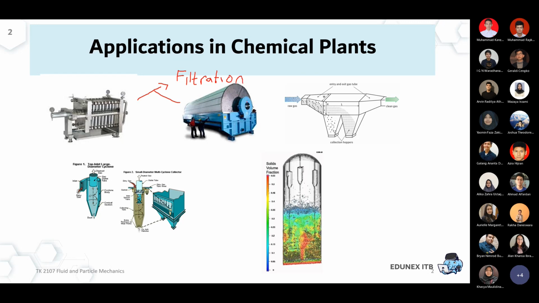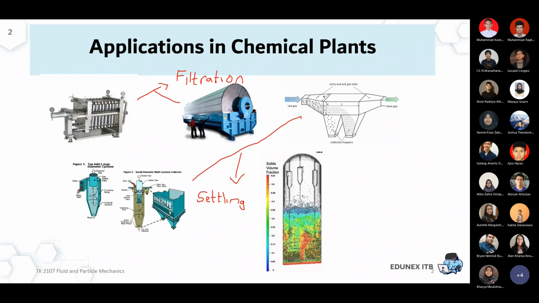So that's filtration, and then the second, the third and the fourth one, these over here, we can classify as settling. Sometimes we can also refer to it as a gravity chamber, but one of the other common terminologies is settling. That means we provide enough time and enough space so that gravity will cause the solid to go downward to the bottom because of its heavier density.